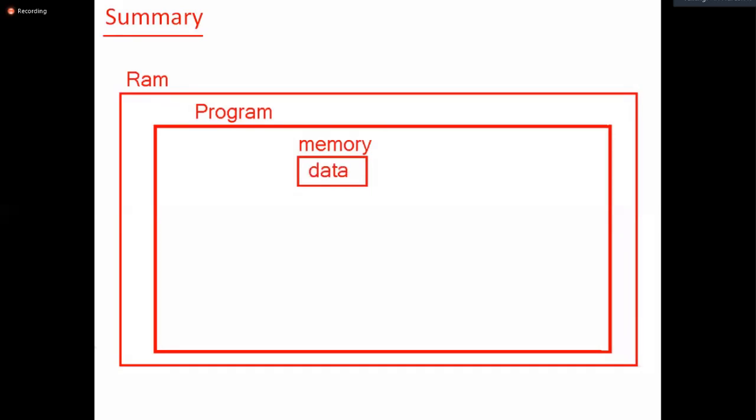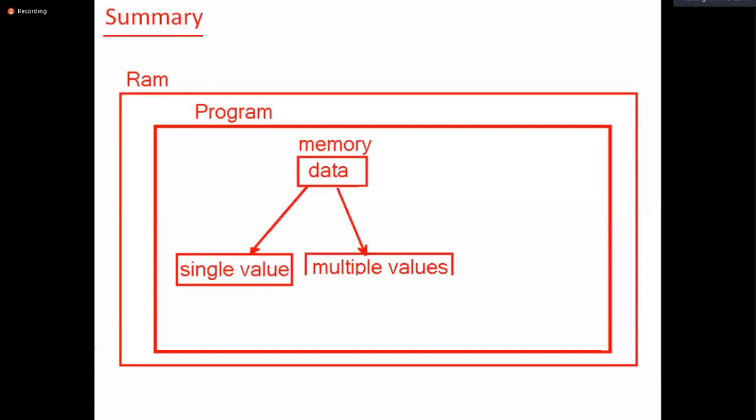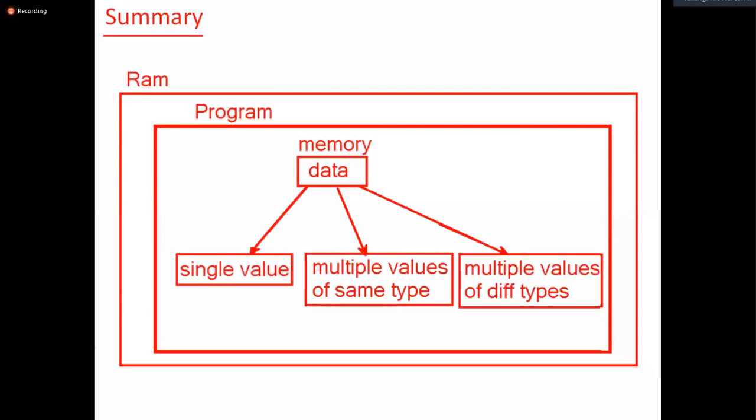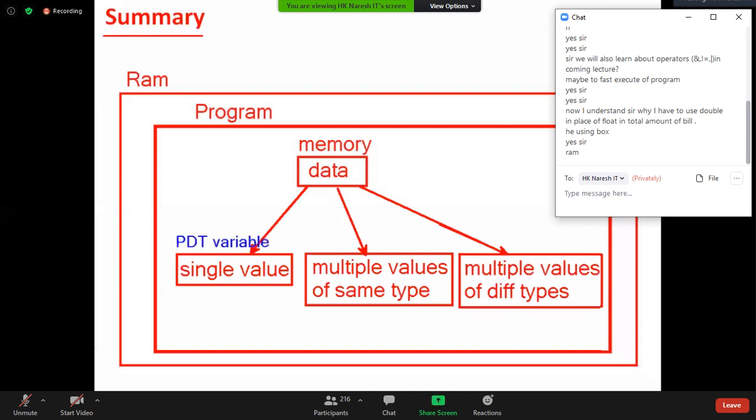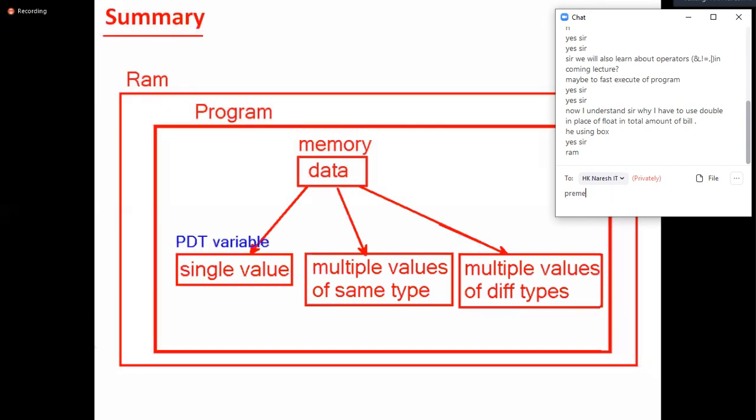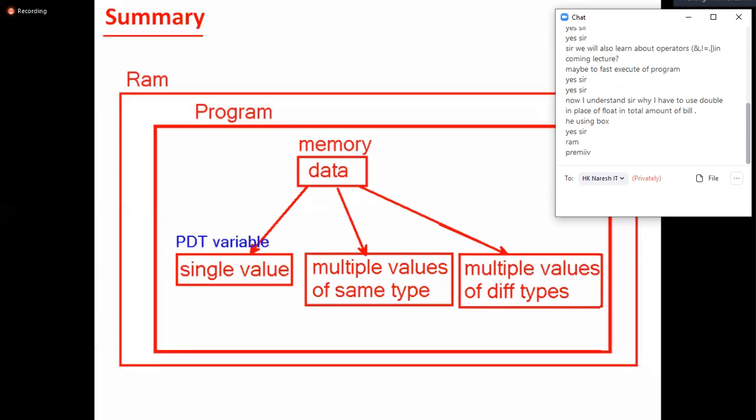I'll give you 3 options and you need to answer. This data is a single value. This data is multiple values of the same type. This data is multiple values of different types. Then what is the memory type? For storing a single value, the memory type must be a primitive variable. Come on, this memory must be a primitive variable. For storing multiple values of the same type, which memory should I use?